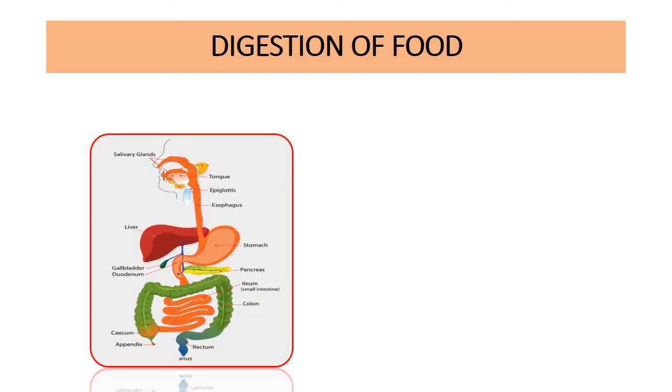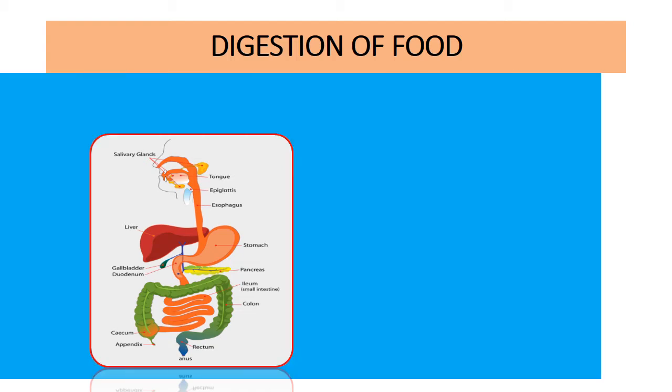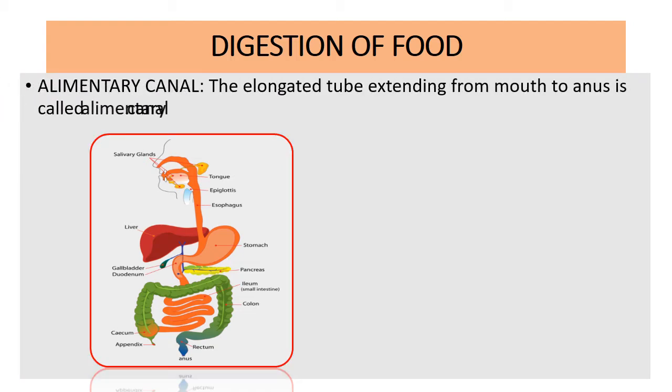Dear students, in this slide, we are going to discuss the mechanical digestion of the food. It means how the different organs take part in the process of digestion and make the complex food into simple form. So here is a word for you: the alimentary canal. What is meant by alimentary canal? It is an elongated tube extending from mouth to anus. That means the process of digestion begins from the mouth and ends at the anus.